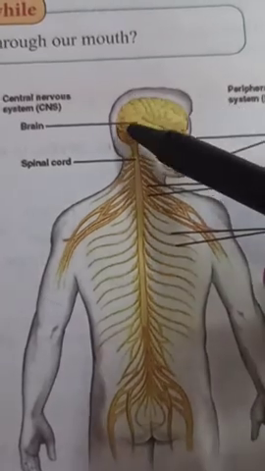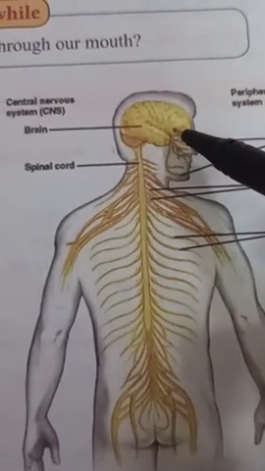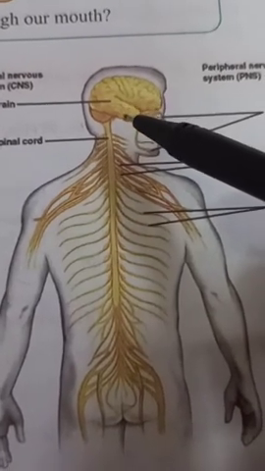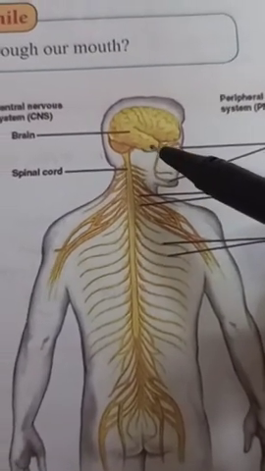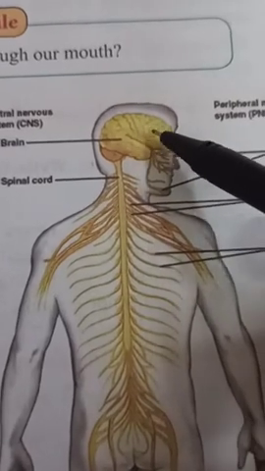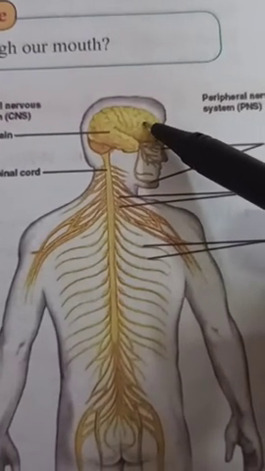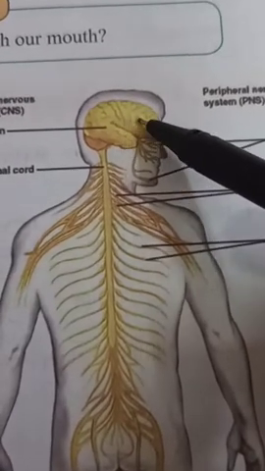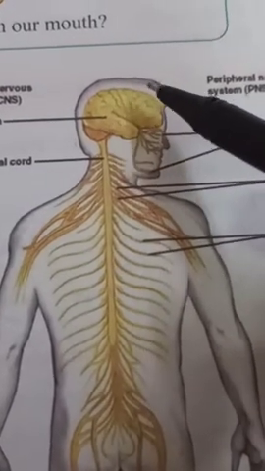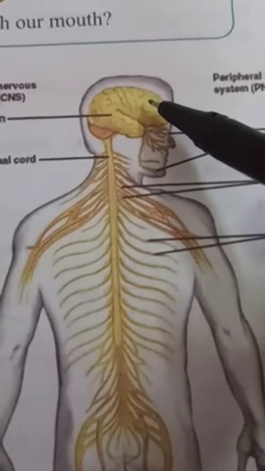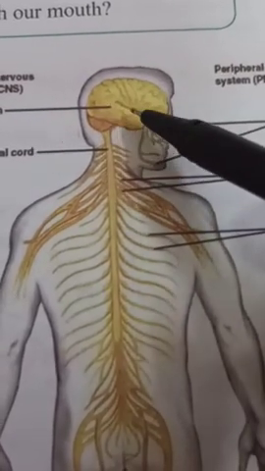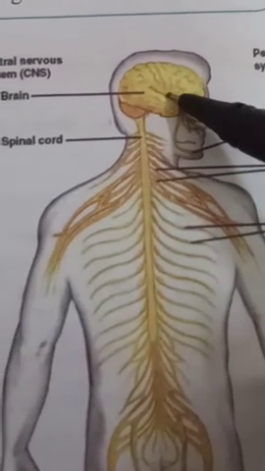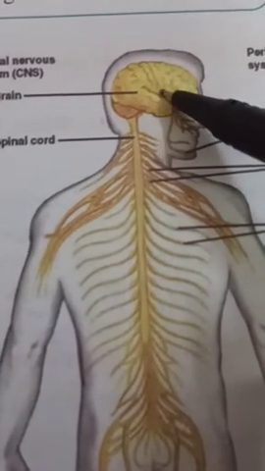So it is the main controller of our body, and whatever action we are doing is controlled by this part, which is called the brain. And what we think, what we feel, and how we respond according to the situation, all these things are controlled by this part of the organ system, the brain.